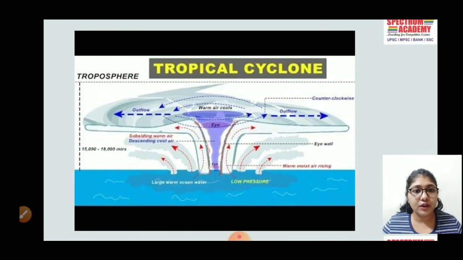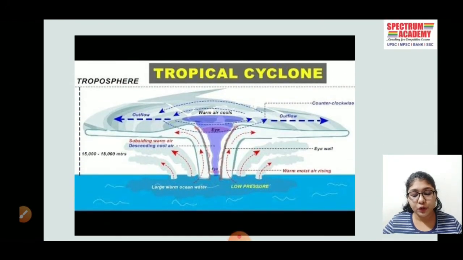Again, the movement of the cyclone: a low pressure area is formed at the center. It attracts the cool air from the high pressure area. It means that the inner area consists of warm air surrounded by cool air at the outer area. The low pressure region, which is warm, expands and rises. Now the high pressure zones cool winds fill the void created by the rising warm air. Air starts cooling as it rises in the atmosphere. This is a continuous process which causes the center of the storm, or eye of the storm.